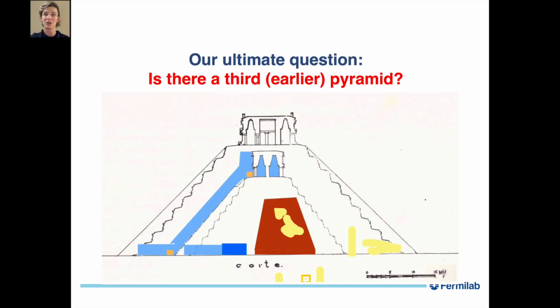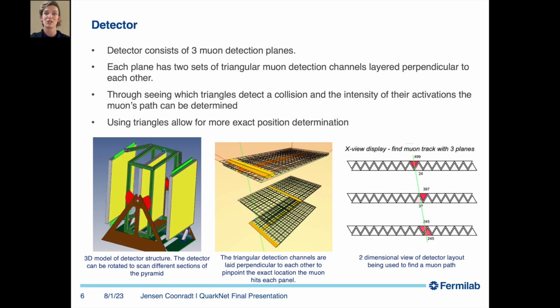We already know that the current El Castillo Pyramid was built atop a second smaller pyramid. The ultimate question of this research is to determine if there is a third, even earlier pyramid within the second pyramid. The muon detector to be used consists of 3 detection planes. Each plane has 2 sets of triangular muon detection channels laid perpendicular to each other. Through seeing which triangles detect a collision and the intensity of their activations, the muon's path can be determined.